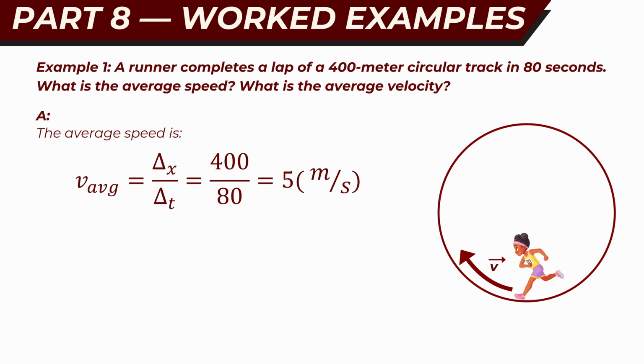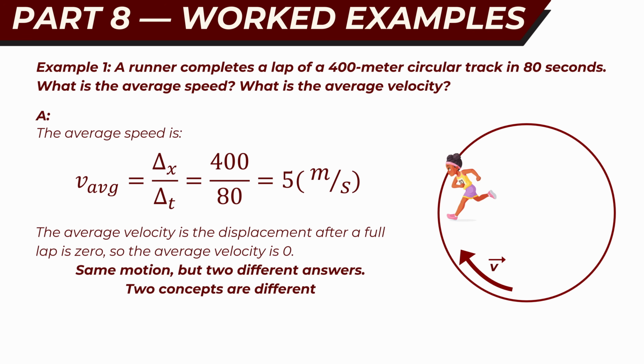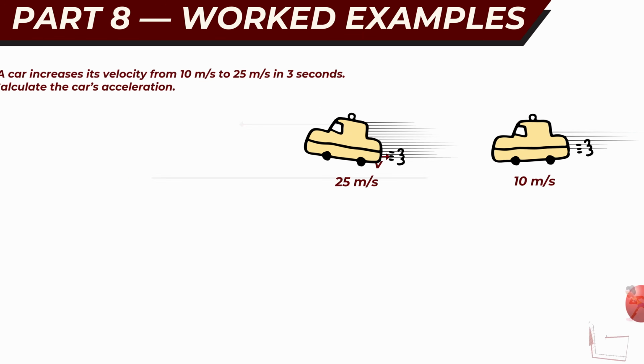What is the average velocity? The displacement after a full lap is 0, so the average velocity is 0. Same motion, but two different answers. The two concepts are different.